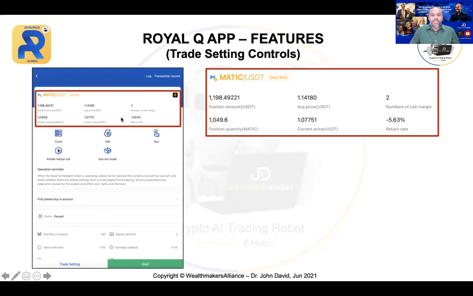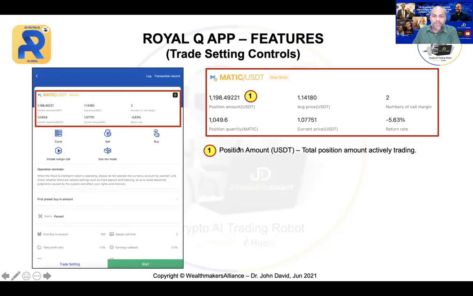First thing, let me explain the top here. At the top, we have the position amount, the position quantity, the average price, the current price, the number of calls, and also the rate of return. Let me explain to you one by one.